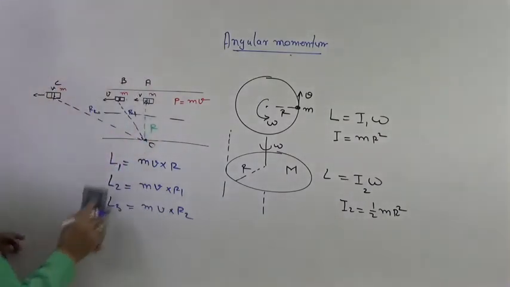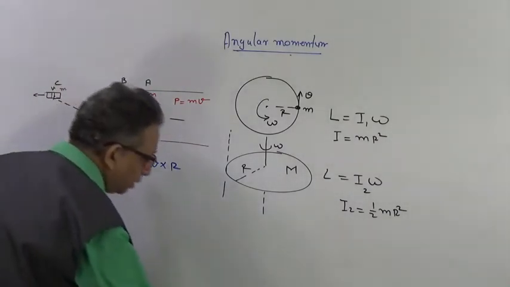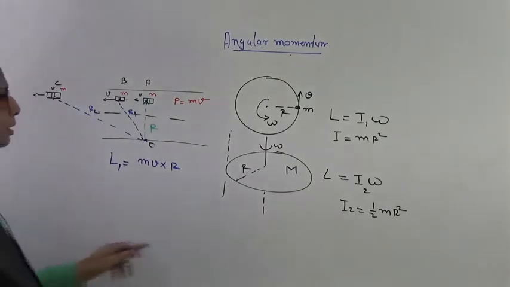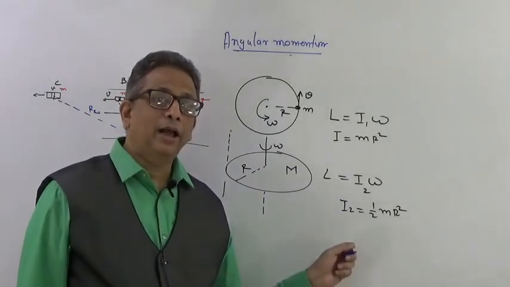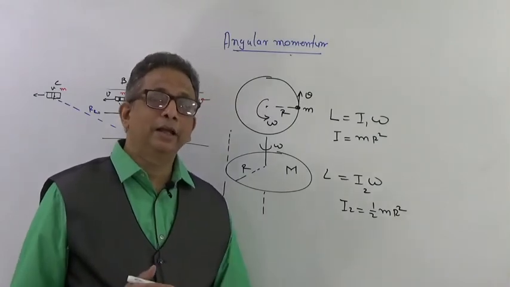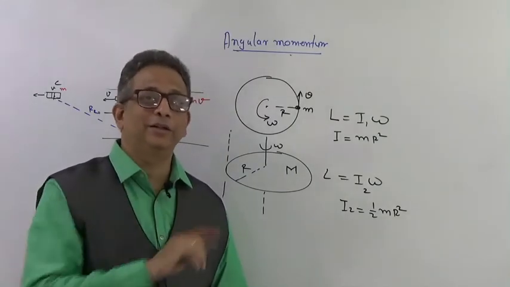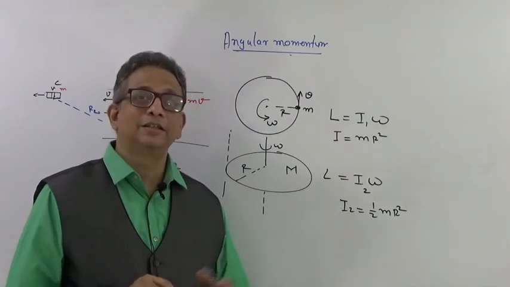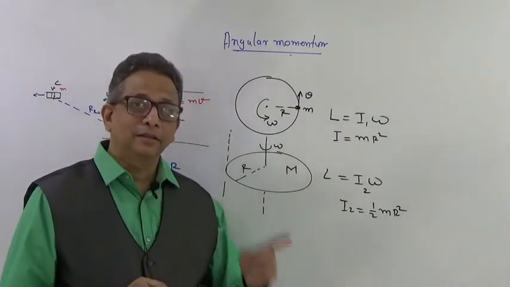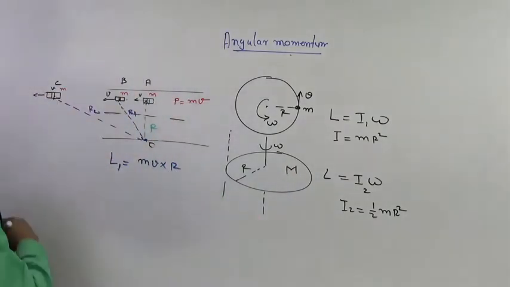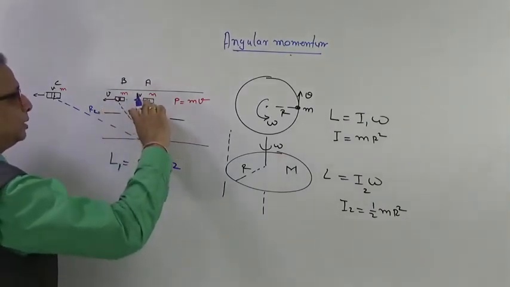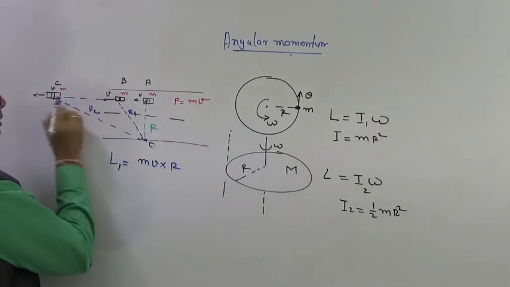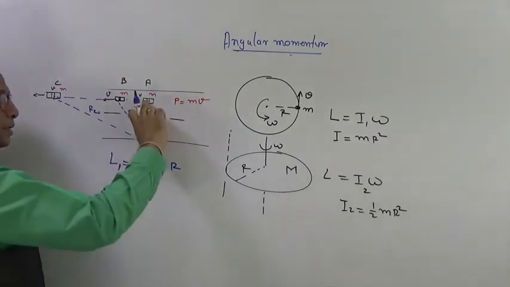But it is not the case, because if you remember over here, I had mentioned to you that angular momentum is linear momentum into the perpendicular distance, not just the distance of the mass from the axis, the perpendicular distance. So when the body is at this position, the perpendicular distance is r. When this body is at this distance, the perpendicular distance is r.